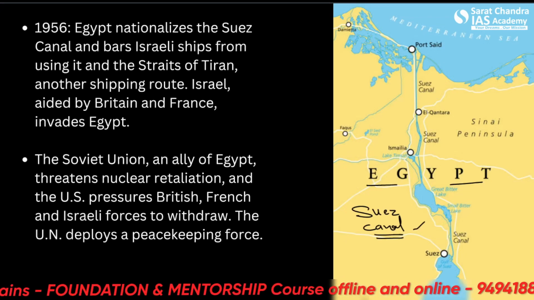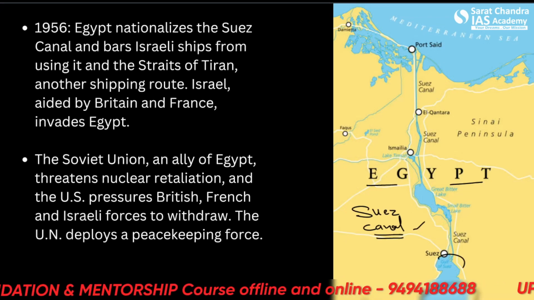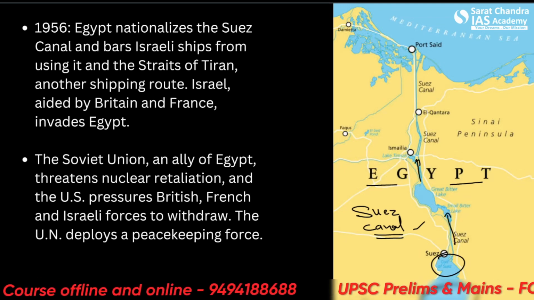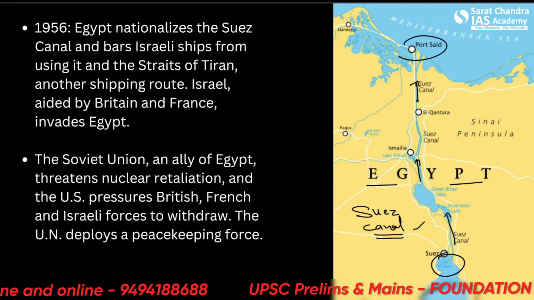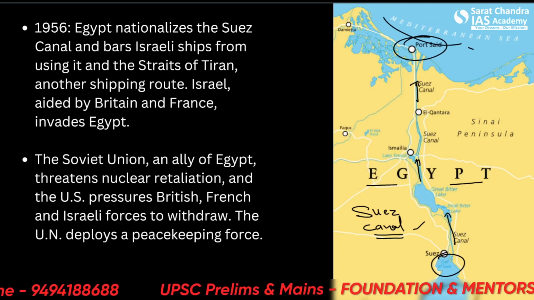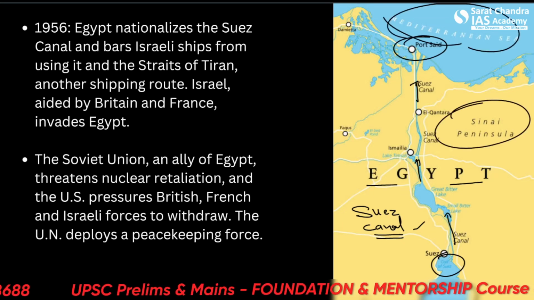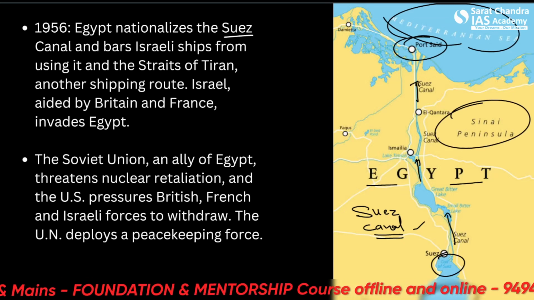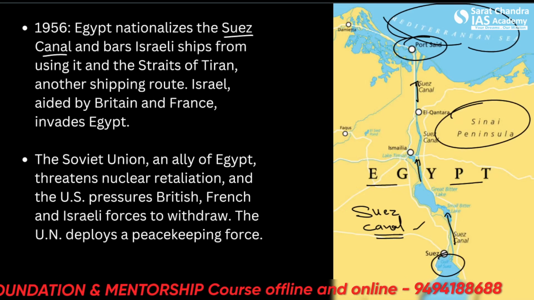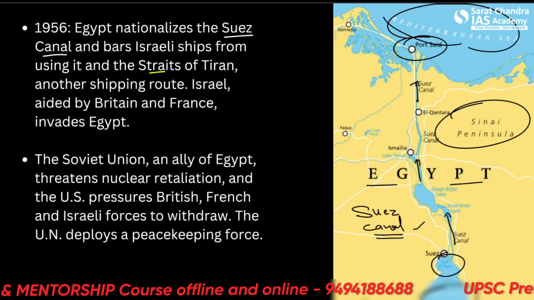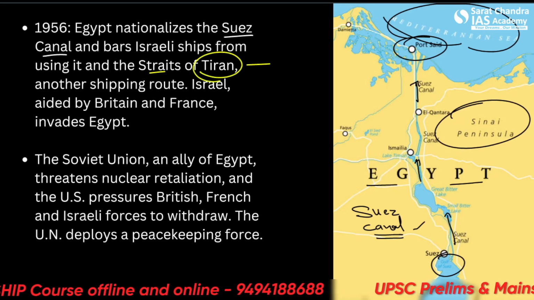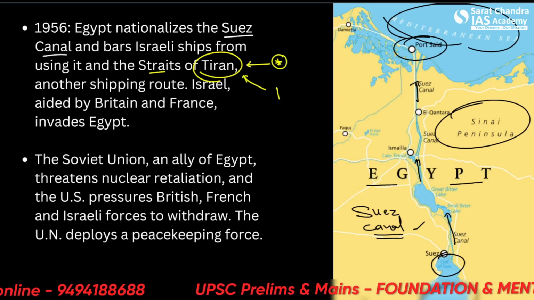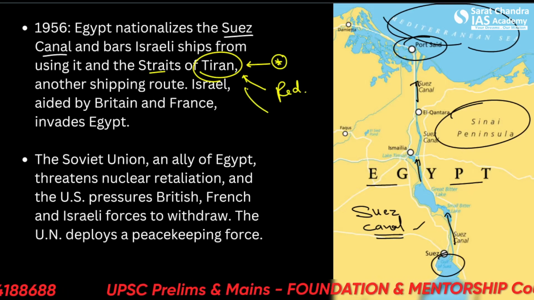So this is the Red Sea, this is the Gulf of Suez. This is the Suez Canal here, which further goes till the port side of Egypt and ends in the Mediterranean Sea. This is the Sinai Peninsula. All right, so Egypt nationalizes the Suez Canal, says it's ours, and bars Israeli ships from using it and the Straits of Tiran. This Strait of Tiran is very important because this was Israel's only way to navigate to the Red Sea via the Gulf of Aqaba.